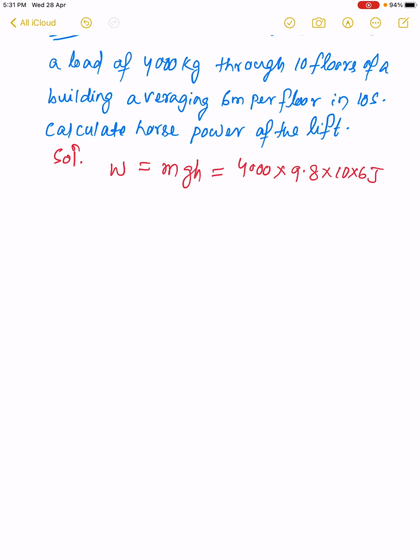So power becomes work by time. Here time is 10 second.